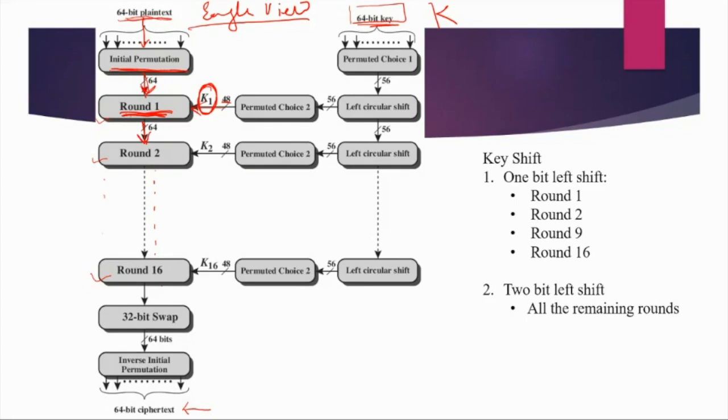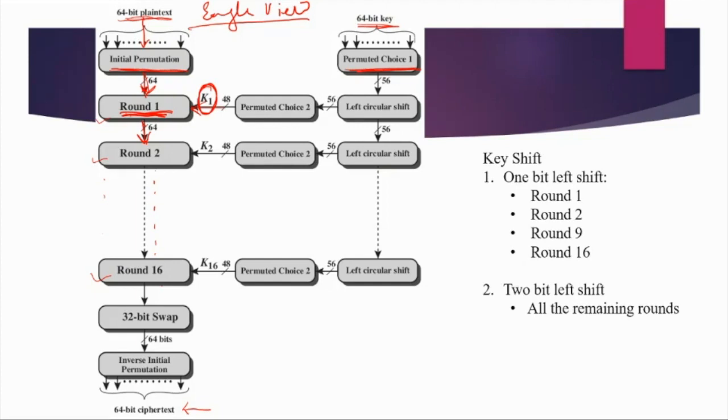Now you may ask that if the key is 64-bit, how do we decide which 48 bits we have to select? So yes, let me explain that. First of all, we have the 64-bit key with us. We will apply PC1, permuted choice 1.